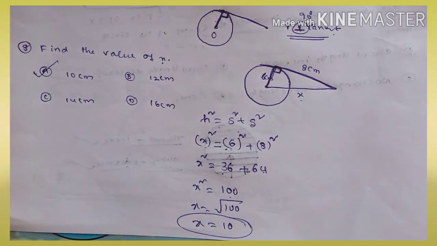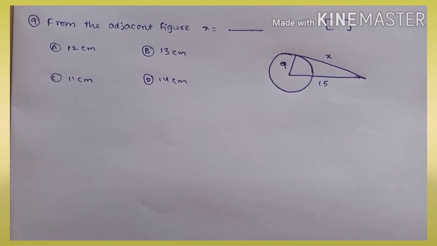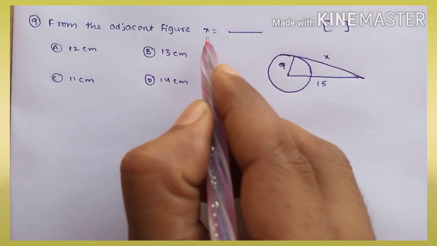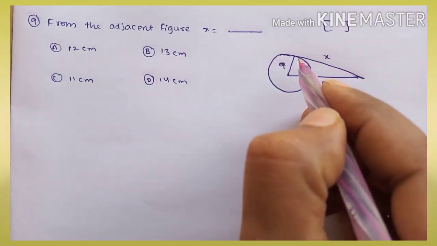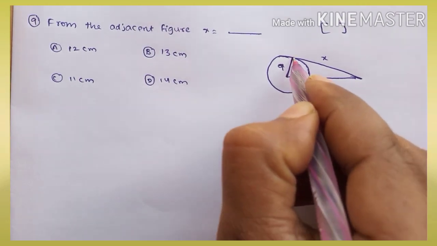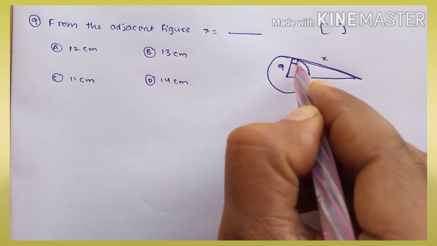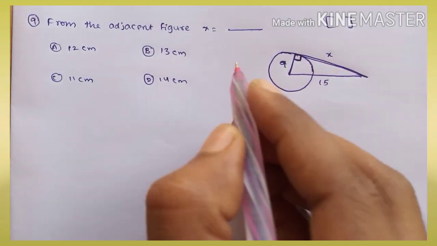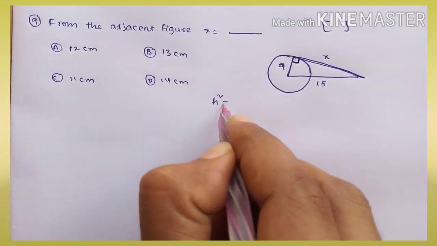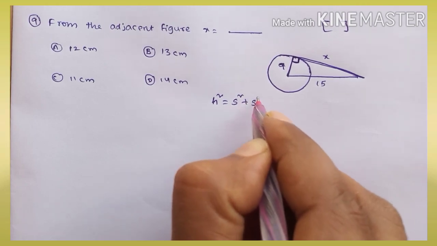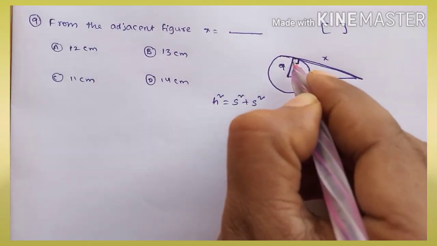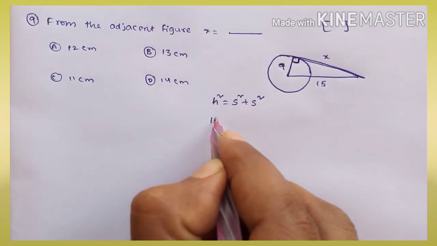Okay, next one. From the adjacent figure, find the value of x. Again the same process: this is the radius and this is the tangent. The angle between radius and tangent is 90 degrees. We can apply Pythagoras theorem. Hypotenuse square is equal to side square plus side square. Opposite to the right angle is 15.